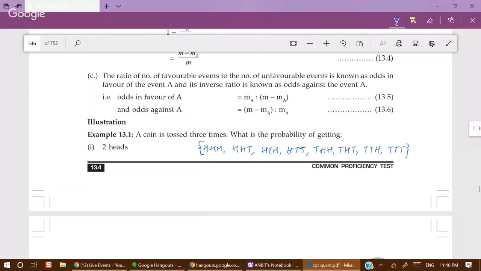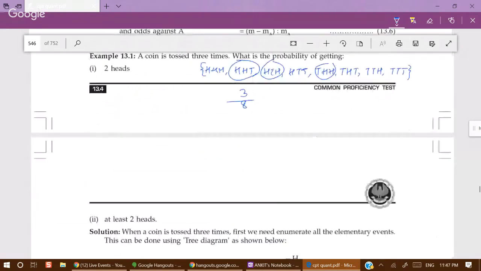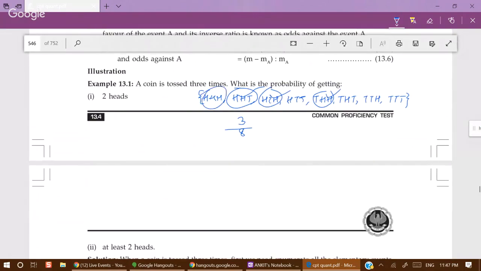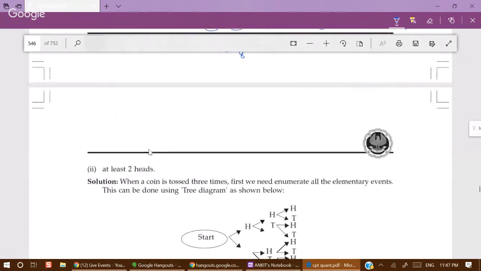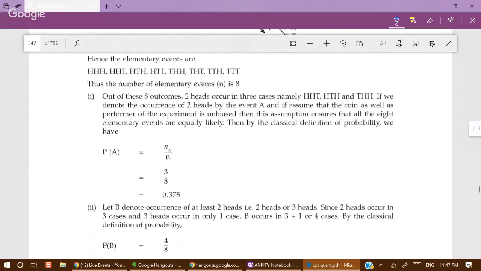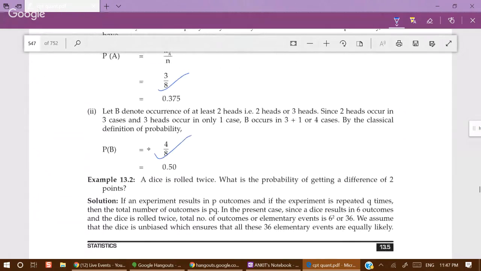What is the probability of getting two heads? Three cases are of two heads, and the number of all cases is 8. So 3 by 8. At least two heads: two heads or more than two. Two heads, two heads, two heads, and three heads. Four cases by 8, 4 by 8. So 3 by 8 and 4 by 8. These are our answers.